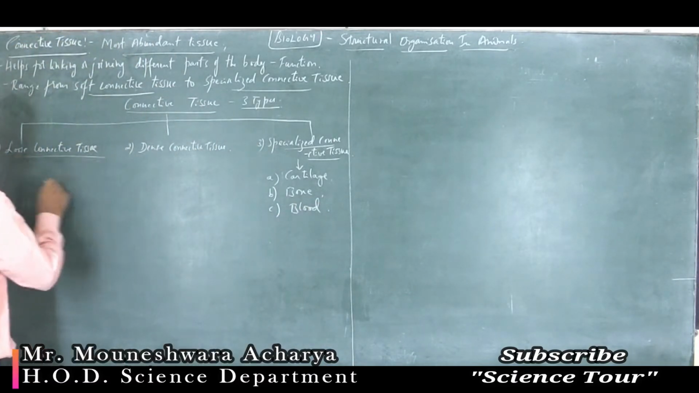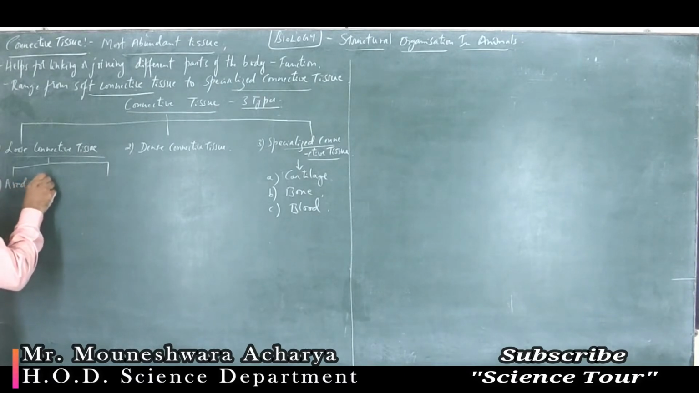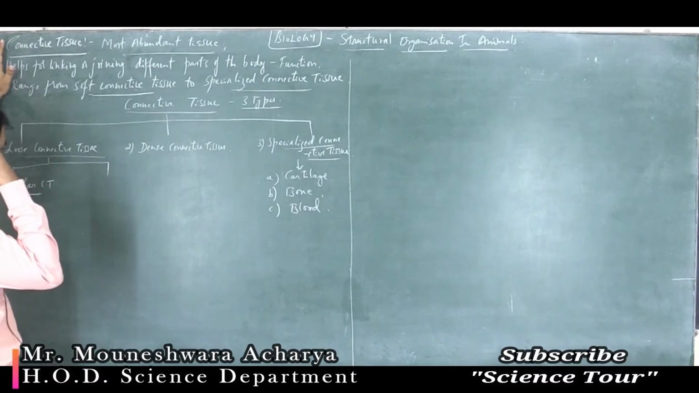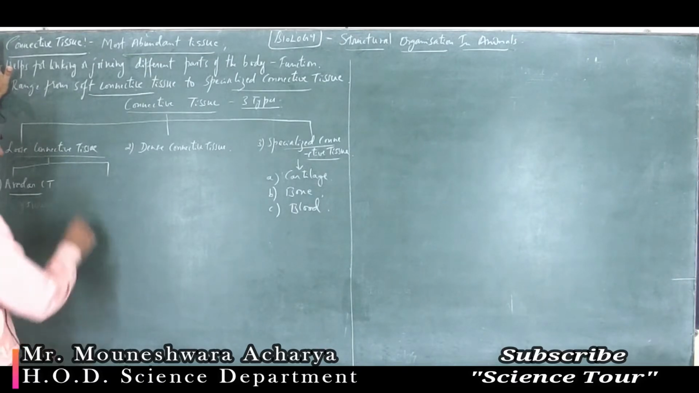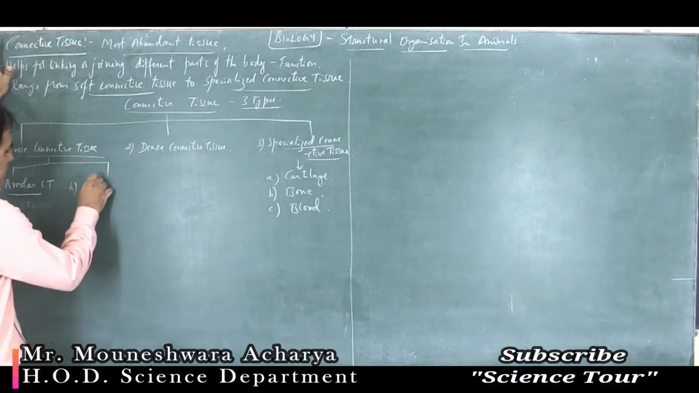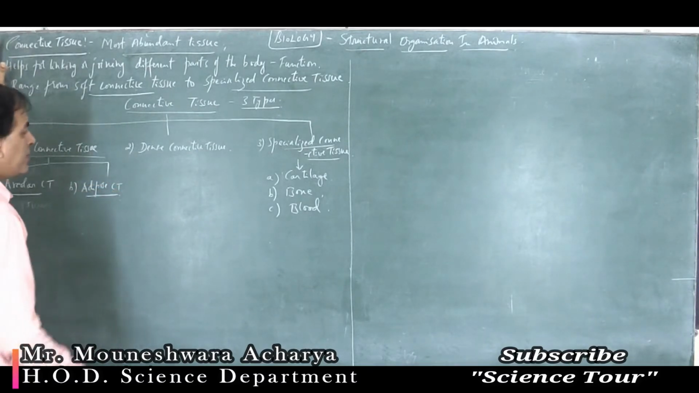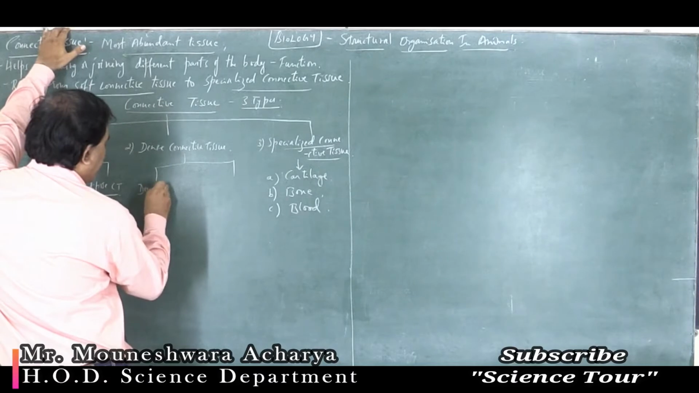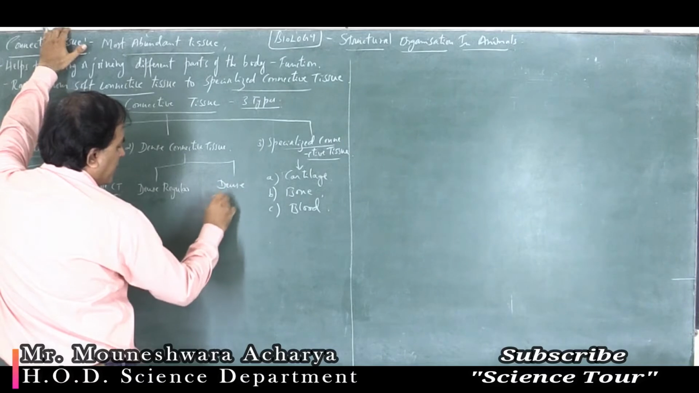Under loose connective tissue there are two types. One is areolar connective tissue. CT means connective tissue. You don't write short forms in the exams because of the space issues, I am writing the shortcuts here. Areolar connective tissue and adipose connective tissue, which means fat connective tissue. Similarly, dense connective tissue is of two types. One is dense regular, another one is dense irregular.